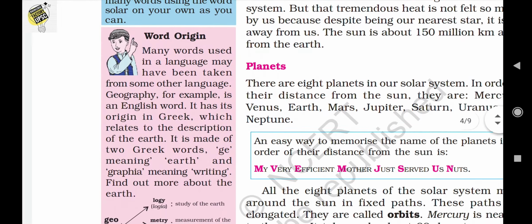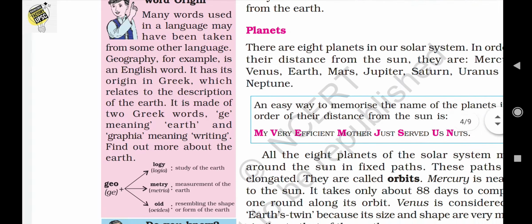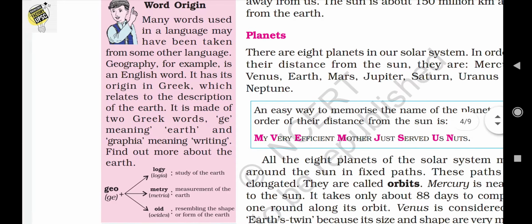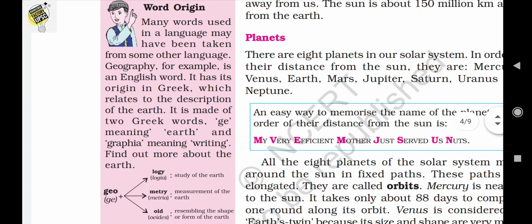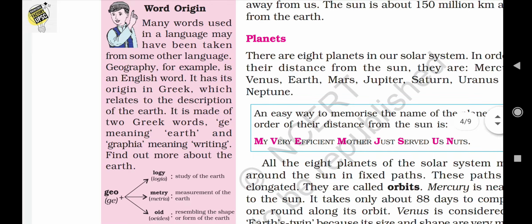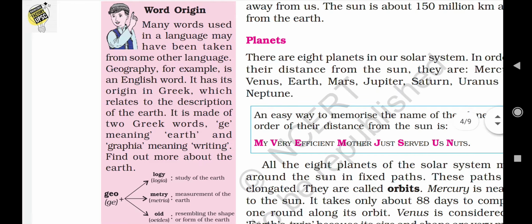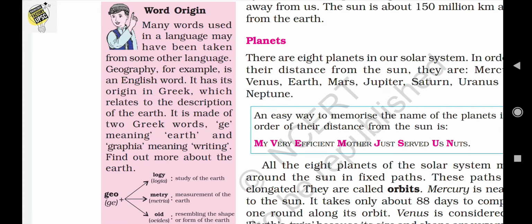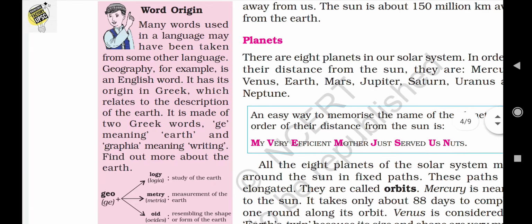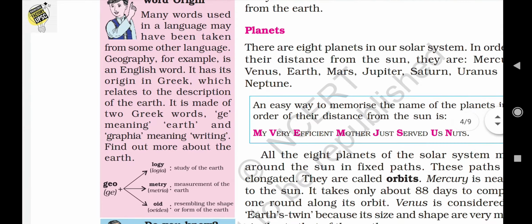Okay, there is also a small pink box below that box. We can read that many words used in many languages may have been taken from other languages. Geography, for example, we are taking geography as an example. Geography is an English word whose origin is in Greek, and it is related to the description of the Earth. It's made of the Greek words ge, which means earth, and graphia, which means writing. So writing of Earth is known as geography.